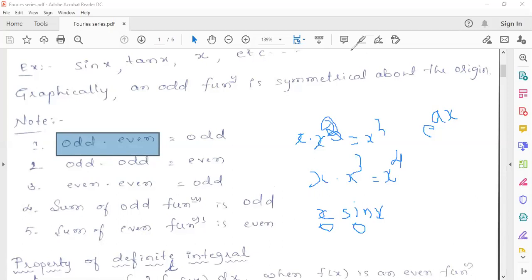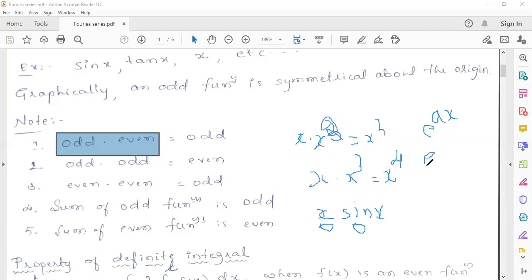Am I audible to all of you? Yes, sir. Nobody is responding. Sir, I think it is odd. Yes, Pawan, repeat. Sir, it can be an odd function also. How will it be odd? If you take a as minus 1 and differentiate, you'll get minus e power minus x, right? No, a is any constant. Yes, sir, then it will be even.